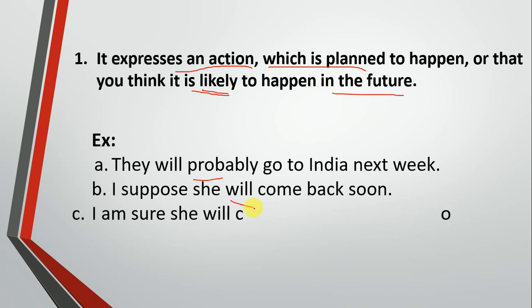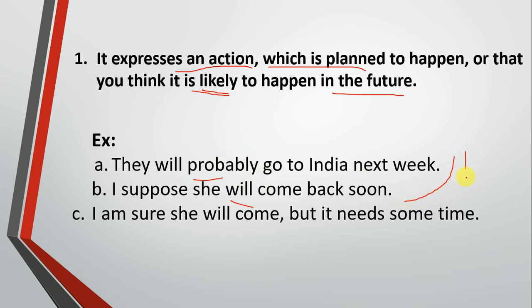Okay, another example, I'm sure she will come, but it needs some time. See here, it's a plan. These two actions are likely. They are likely to happen, right? But the last one is a plan. It's a plan that it's gonna happen, right? So whenever we remove probably, they will go to India next week, it also becomes a plan. But if you put probably, it becomes likely. Here probably makes the sentence likely, but I am sure she will come, but it needs some time, so this sentence is a plan. So for planned actions we use simple future tense.